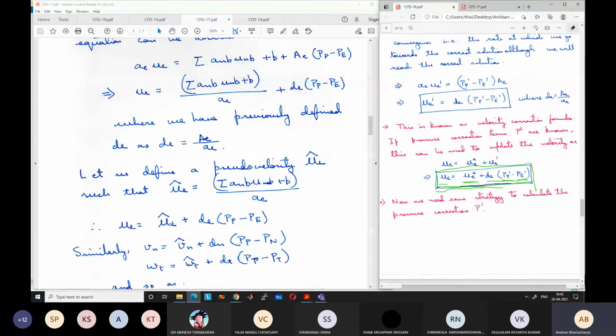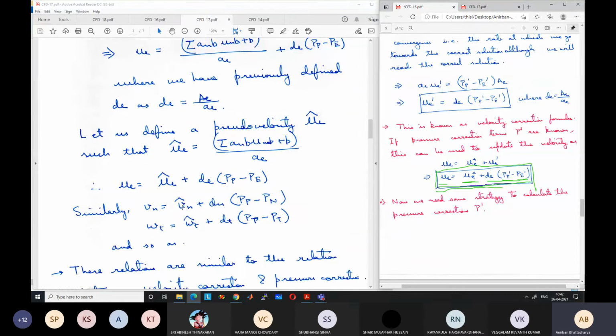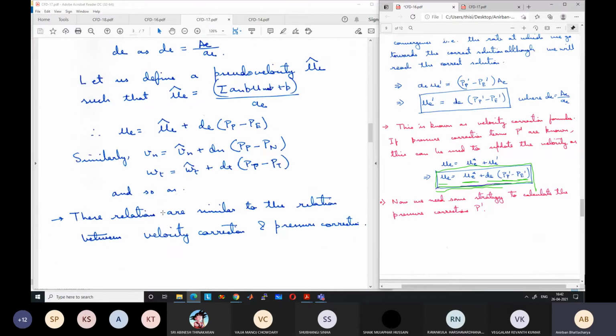Otherwise, the form of the equation is similar. Similarly, vn is equal to vn hat plus dn (Pp minus Pn), and wt is equal to wt hat plus dt (Pp minus Pt). Similarly, you can write uw, vs and wb. These relations are similar to the relation between velocity correction and pressure correction. However, there is a major distinction.